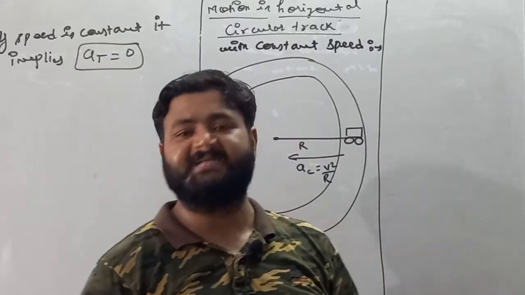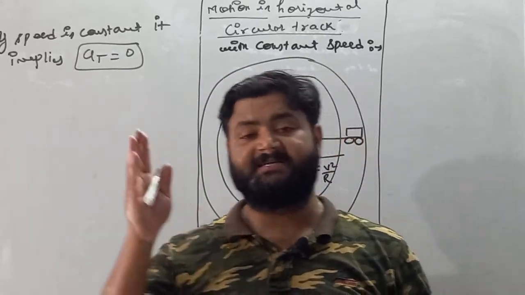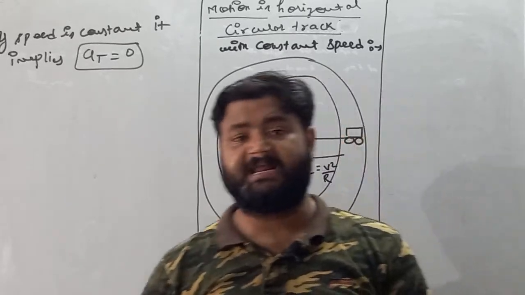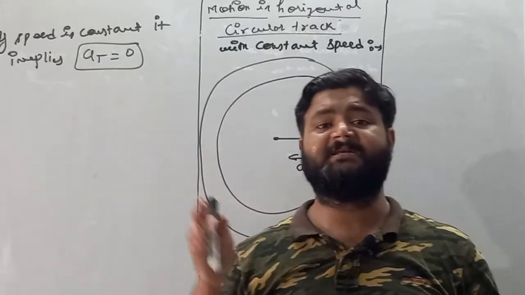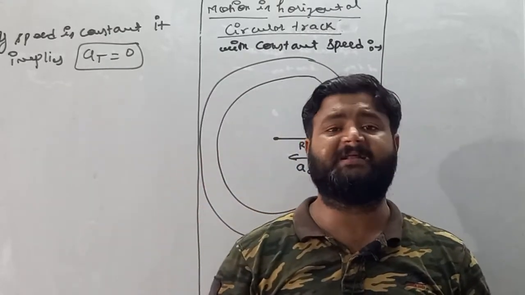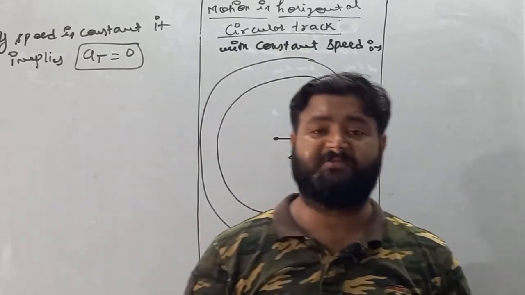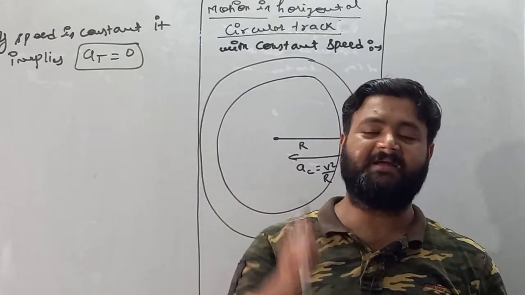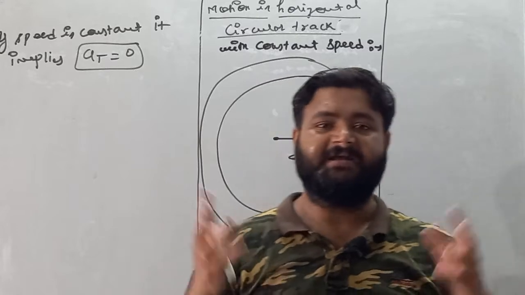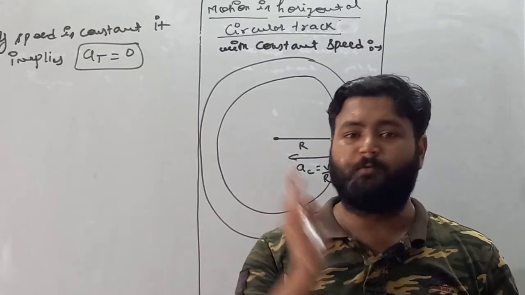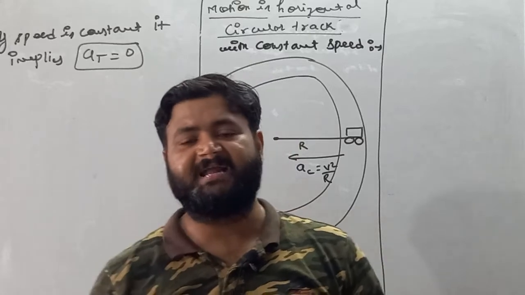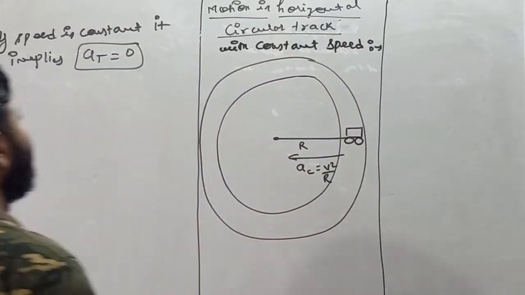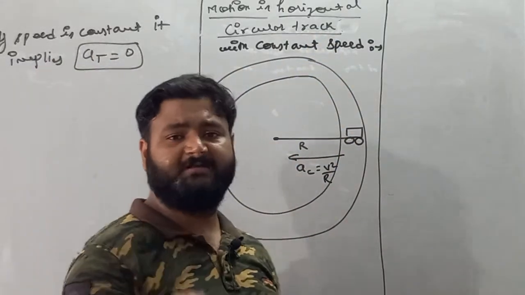Now if I am talking about centripetal acceleration, then centripetal acceleration must act if the particle is in circular motion, because the work of centripetal acceleration is to change the direction of speed. And if centripetal acceleration is not there, then it is not possible for the particle to perform circular motion. So here, my dear student, remember this thing: if the particle is moving with constant speed, it implies that the particle carries only one acceleration, that is centripetal acceleration, which acts towards the center. So this is what we are talking about: motion in a horizontal circular track with constant speed.